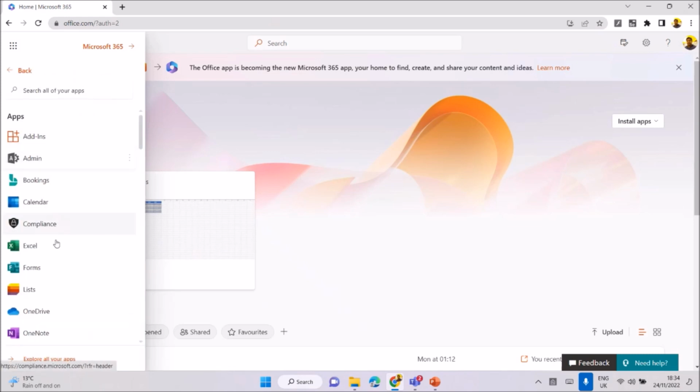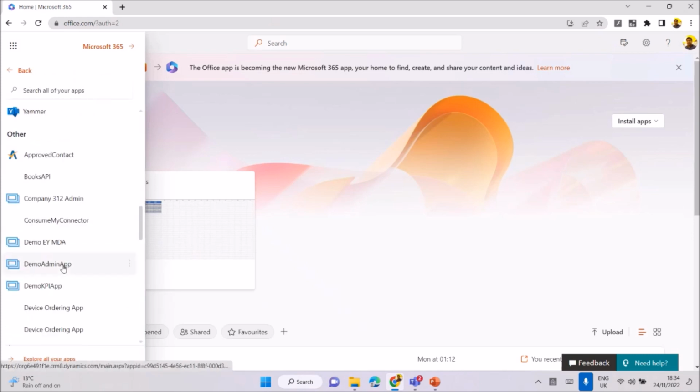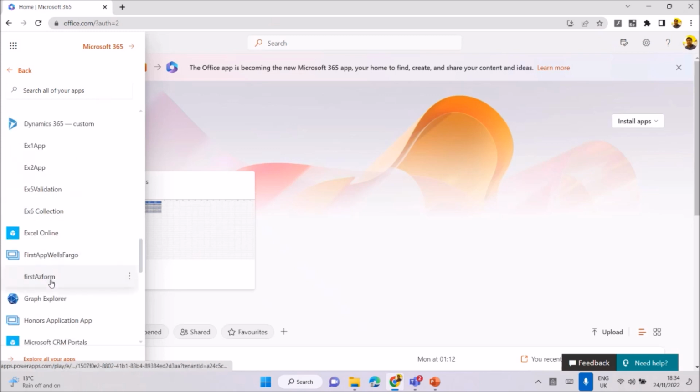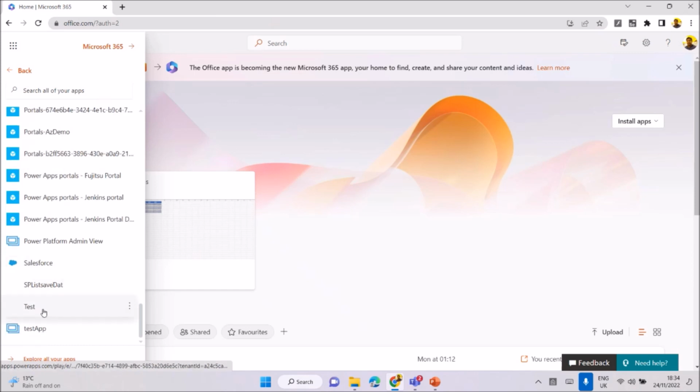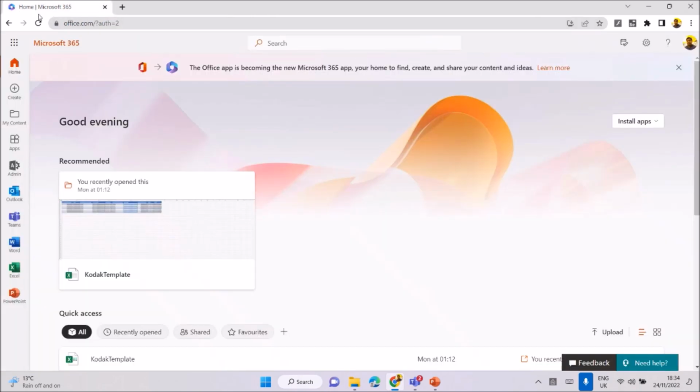Whenever required, you can bring in your custom applications. If my own app is available in the same place, that is a big thing, right? As an example, a test app or something like that, any application we are able to add. Whatever we are doing with Teams, we can bring that here as well, right?